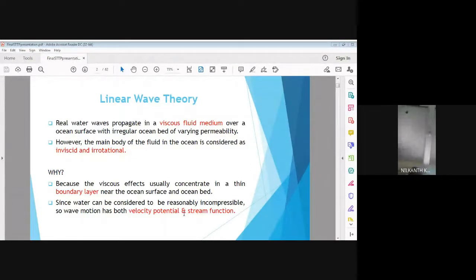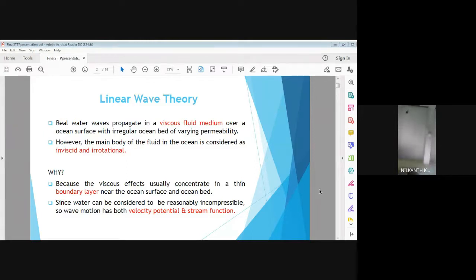It means that a water particle traveling with a velocity v in meters per second covers a distance meter. So meter by second into meter. So meter square per second is the unit of phi and psi.